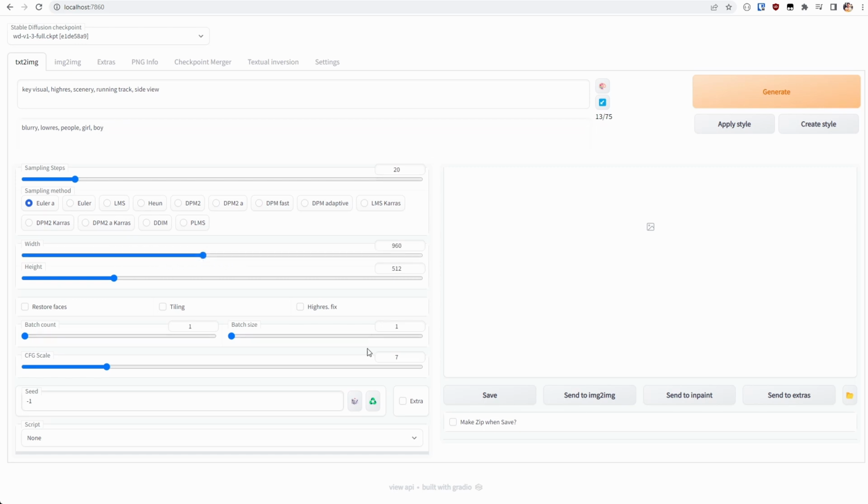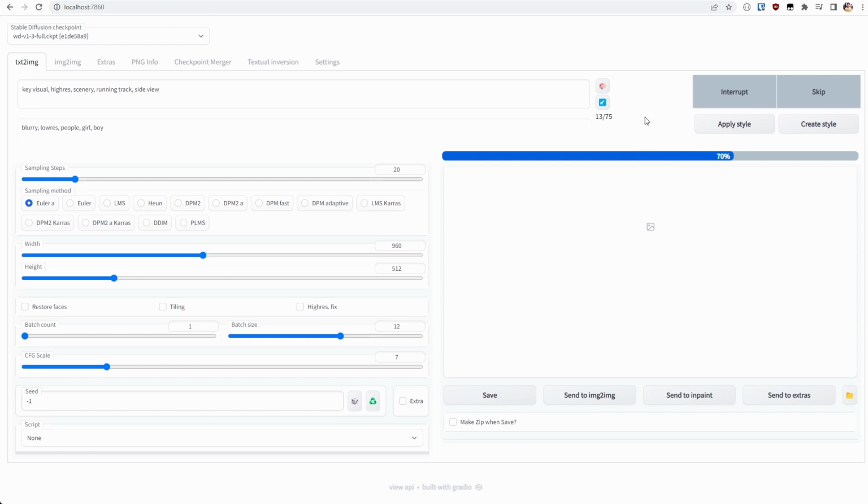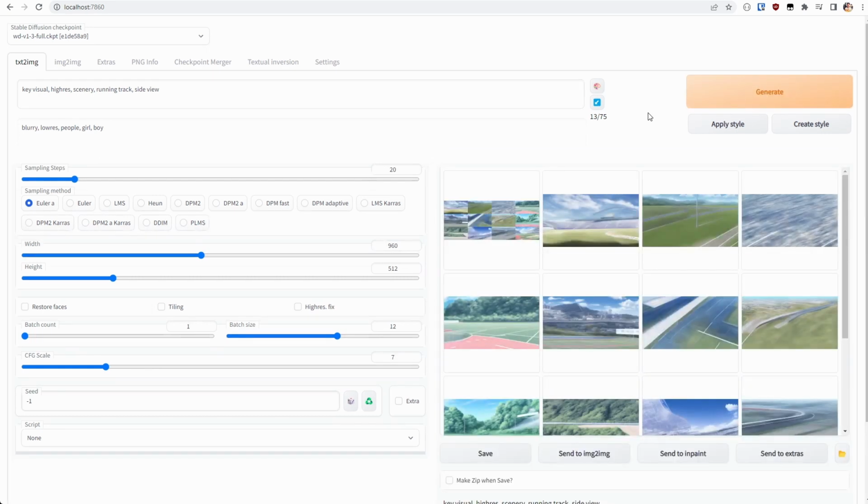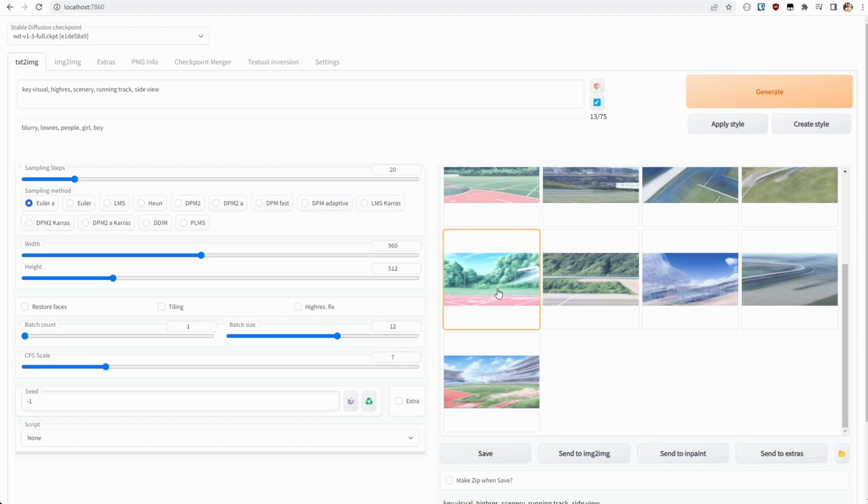For negative tags, you might want to add blurry, low res, as well as identify things that you don't want in the image. In this case, because I'm creating a background, I've added scenery to my prompt, and then to the negative prompt I've added people, girl and boy because I don't want images with people in it. Okay, so let's just do a few generations and see what we get.